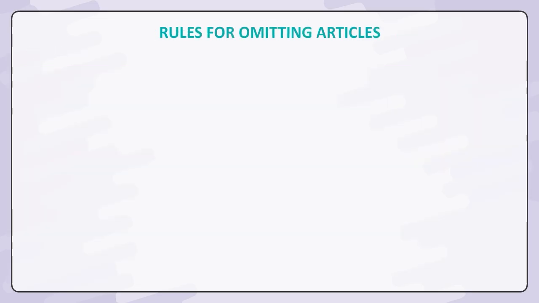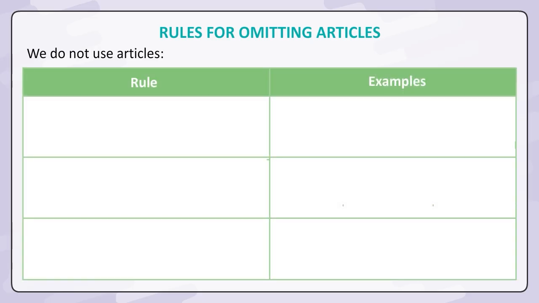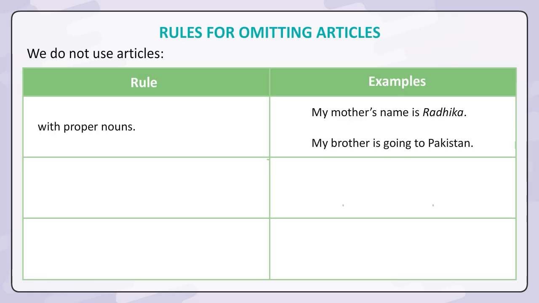Rules for omitting articles. We do not use articles with proper nouns. Examples: My mother's name is Radhika. My brother is going to Pakistan. With plural countable nouns that refer to the entire class: